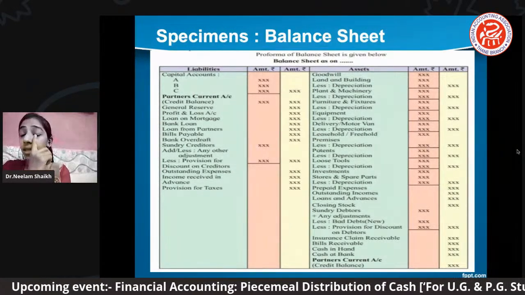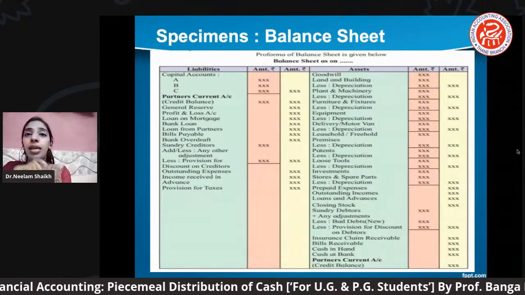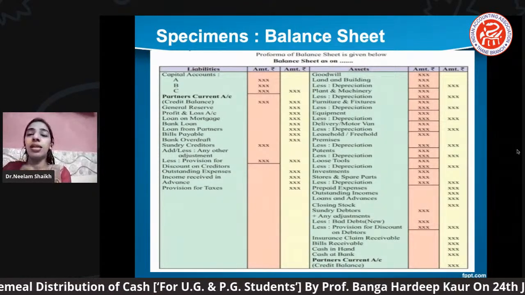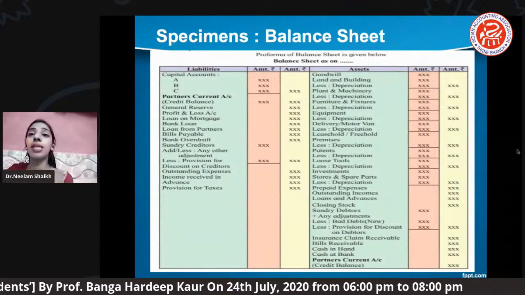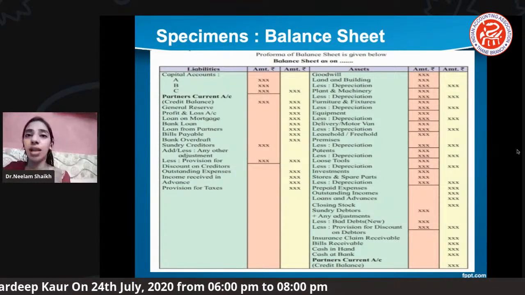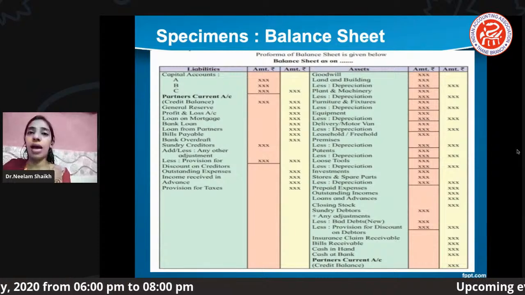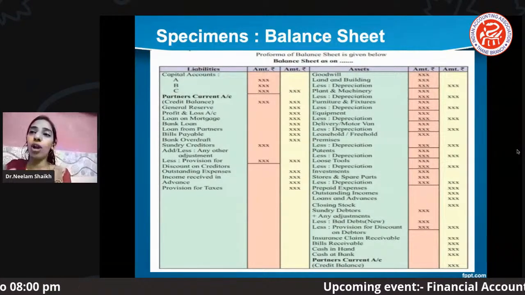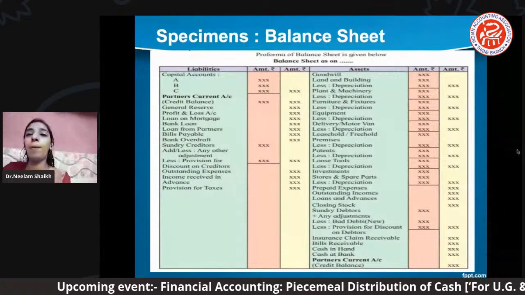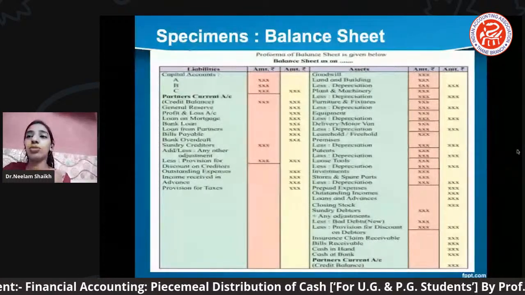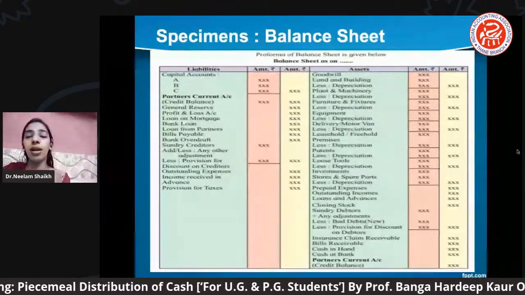See, one thing you understand very well, any income received in advance, in future it is supposed to get paid by the partners. So we can't say that any income which is being received now will be my asset. Definitely it becomes your liability, because if not now, then in future definitely you have to pay it. Okay, you have to pay. So that's why we called it one of your liabilities.